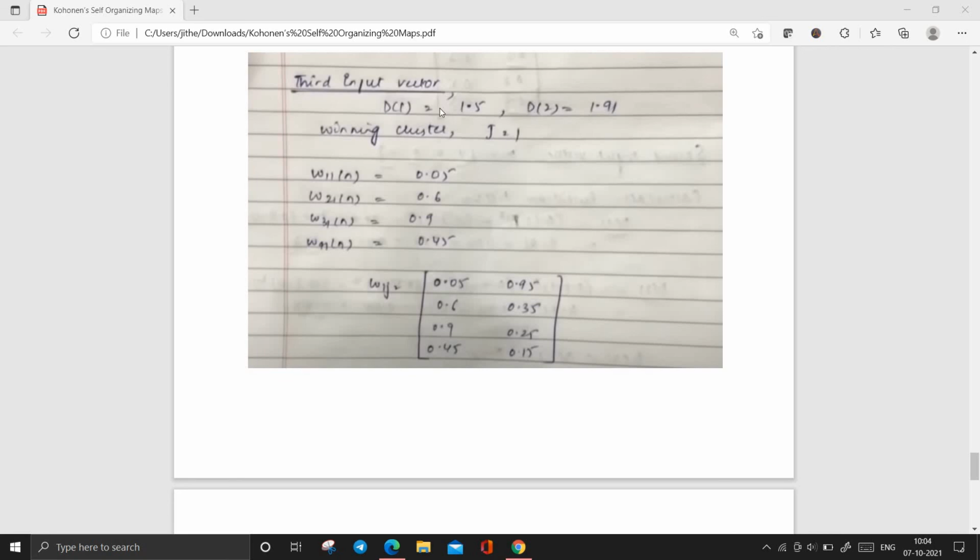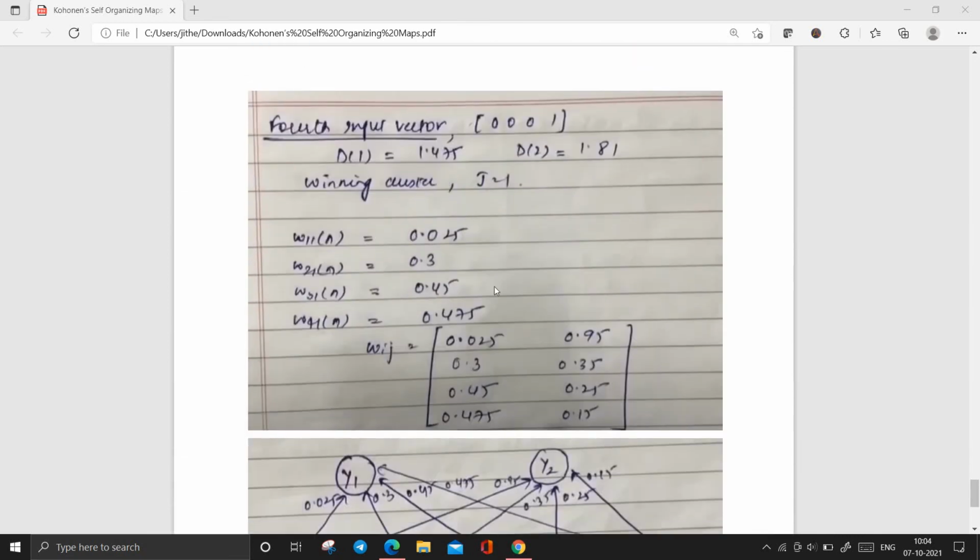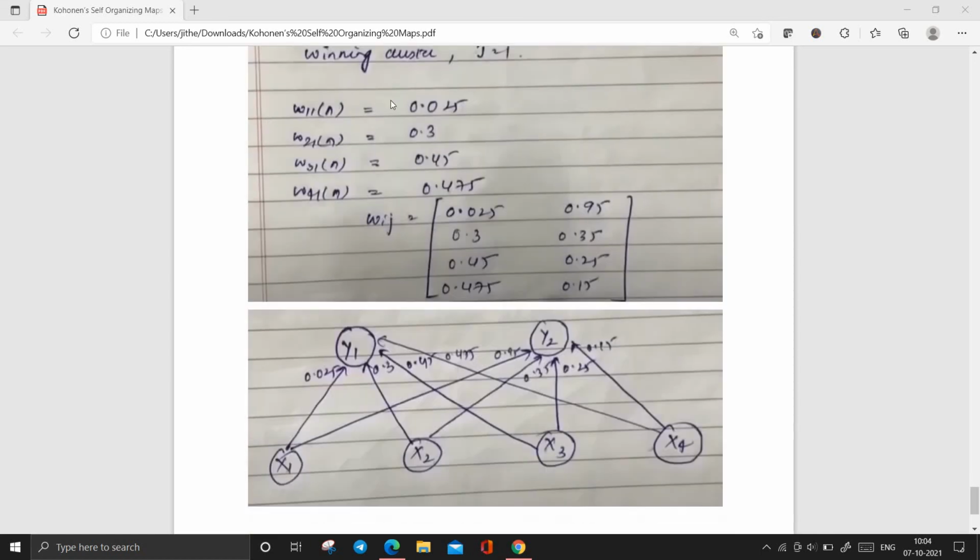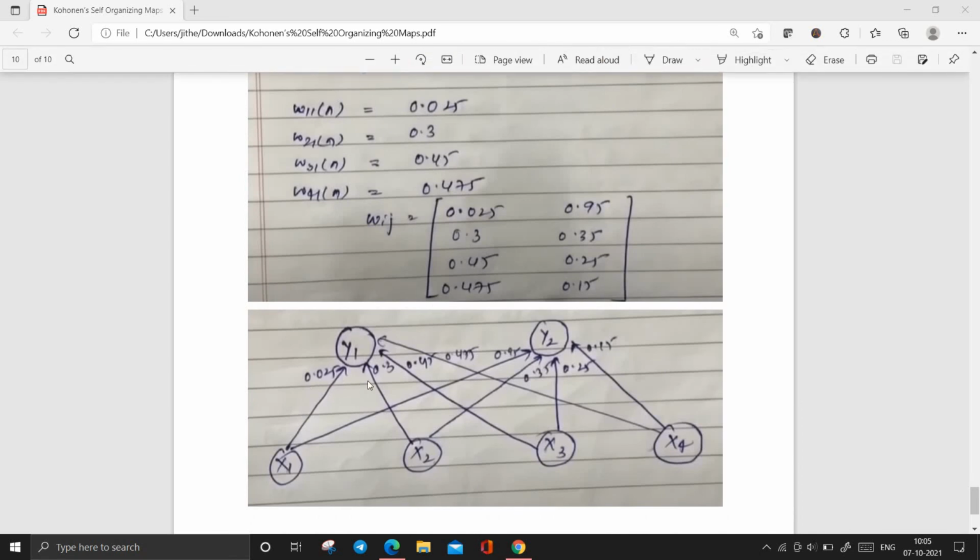So we again update the weights using that Euclidean distance, and next we find d1 and d2 for the third vector. Here d1 is lesser, so we again change the weights, and then we go for the fourth vector. We got d1 equal to 1.475 and d2 equal to 1.81. The winning cluster is again d1, so we again update the weights. Finally we got the weights as 0.025, 0.3, 0.45, 0.475, 0.95, 0.35, 0.25 and 0.15. These are the weights between the clusters and the vectors.